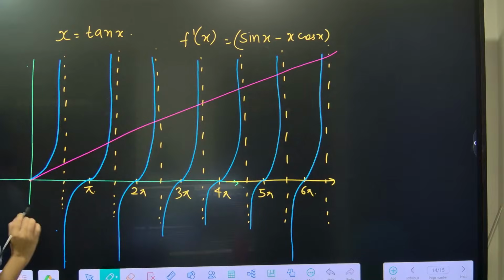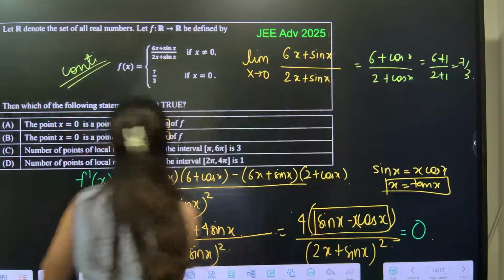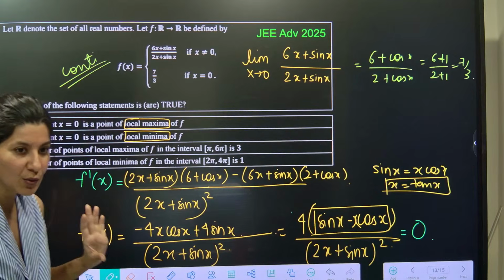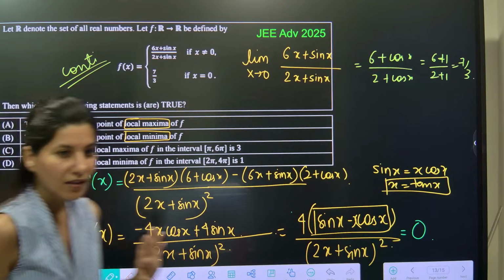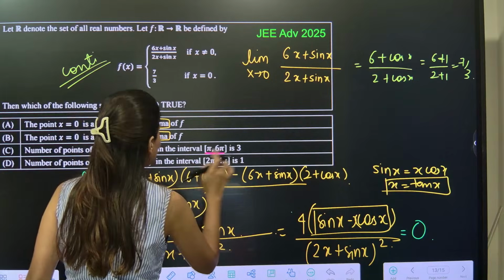All right. So let's talk about x equals to 0 a little later. And let's talk about pi to 6 pi.